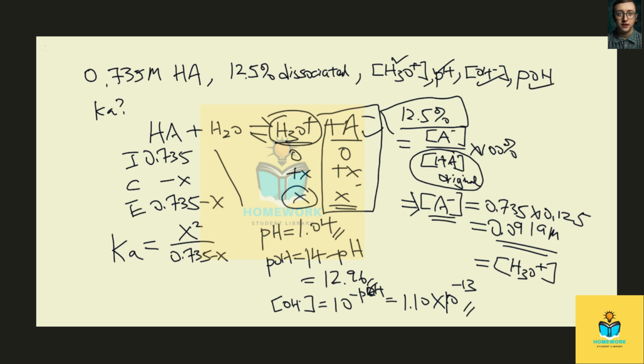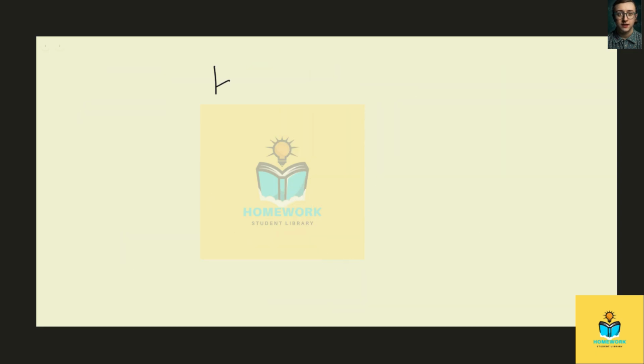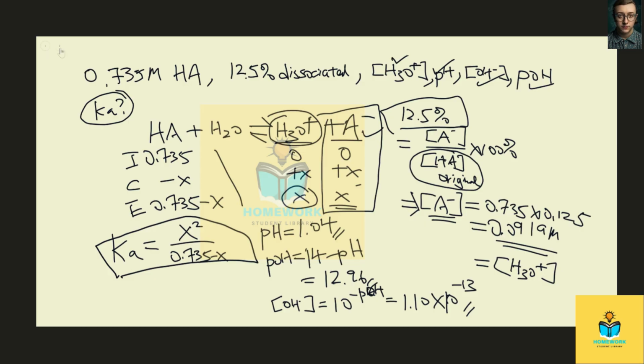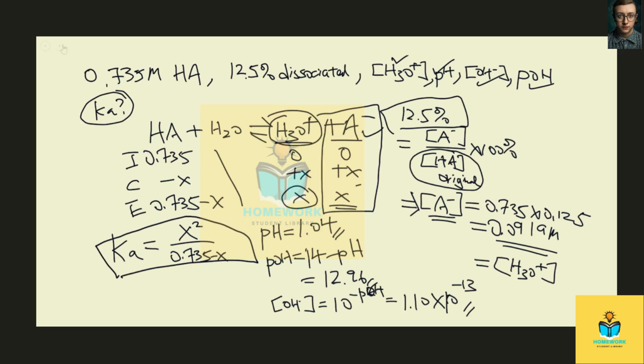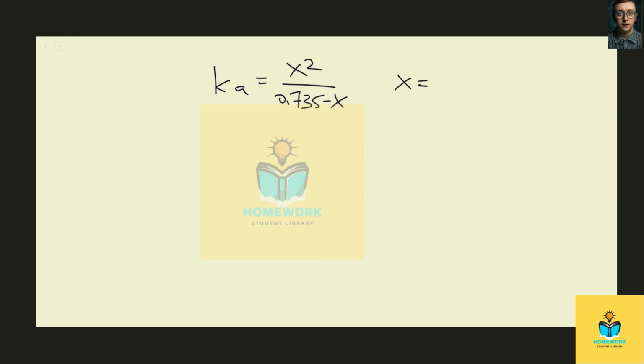The last step will be our Ka. So we are going to move to the same expression. We know Ka equals x squared over 0.735 minus x. And at the same time, we know that x should equal 0.0919.